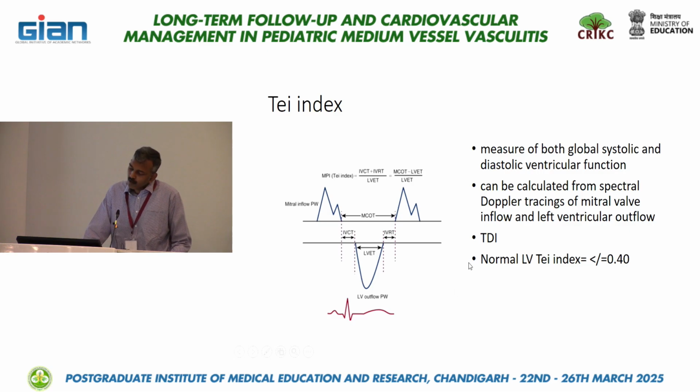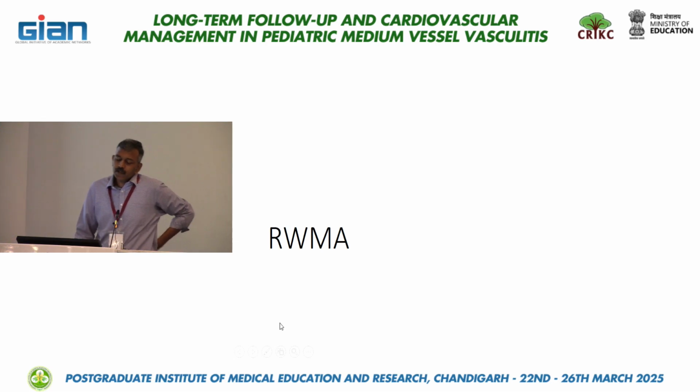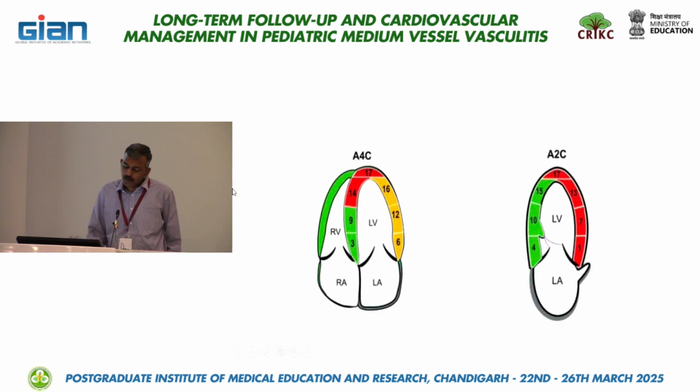And the normal LV TE index is less than or equal to 0.40. So values above that are significantly abnormal. So we are more interested in regional wall motion abnormality. This is one area in pediatrics like KD, because if there is a giant coronary aneurysm in a particular coronary artery, and supposing the child has had an infarct because of a thrombus, then knowing the regional wall motion abnormality will help us pick up the involved territory.